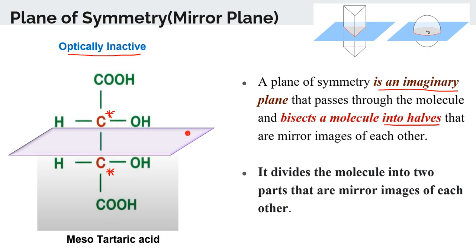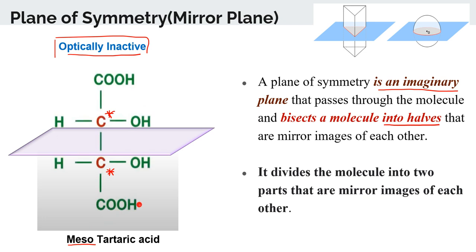Because there is a plane of symmetry. If there is a plane of symmetry or any other element of symmetry, that molecule becomes optically inactive. Okay, and such molecules in which we can pass the plane of symmetry and divide the molecule into two halves, such molecules are called meso. What are they called?